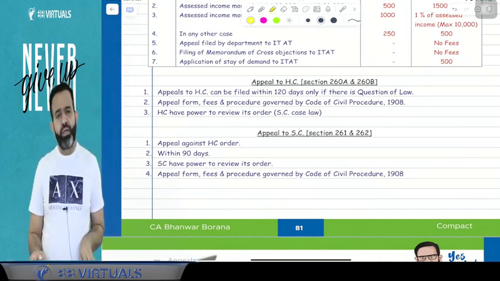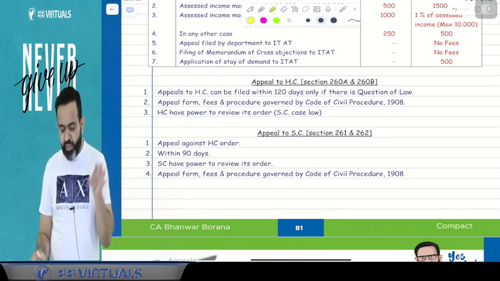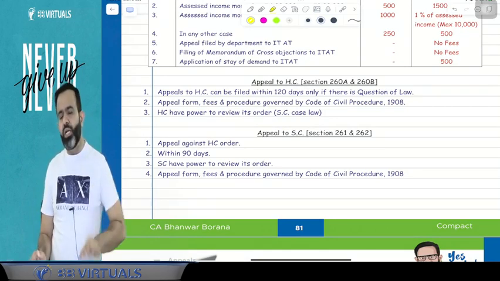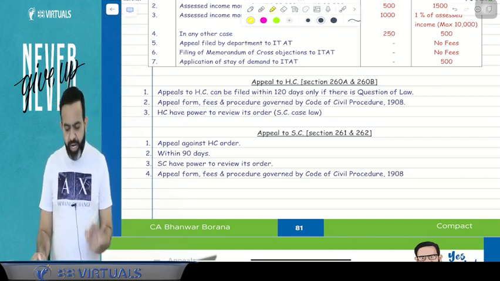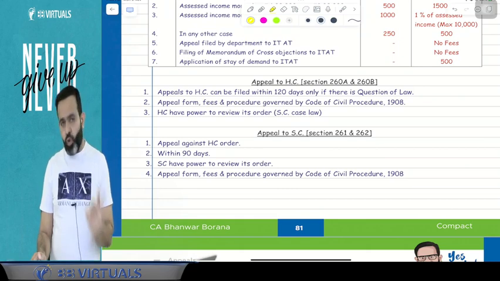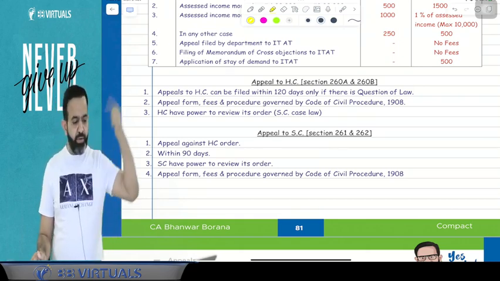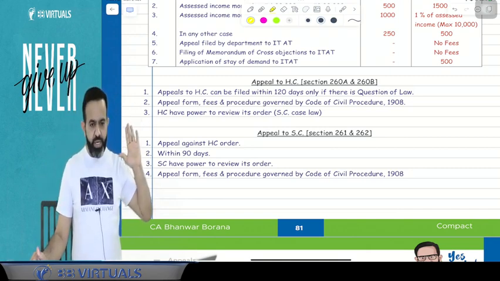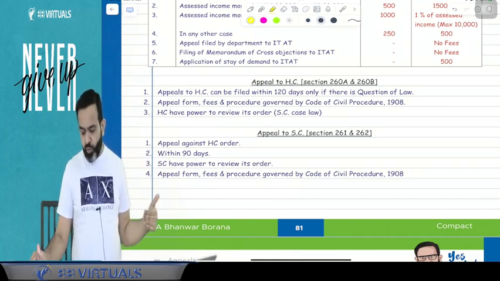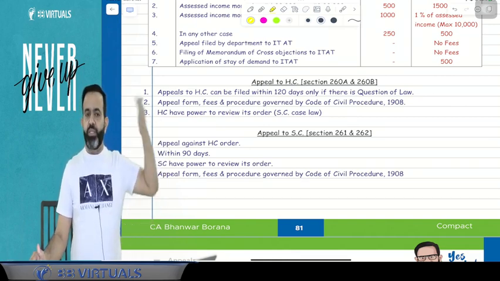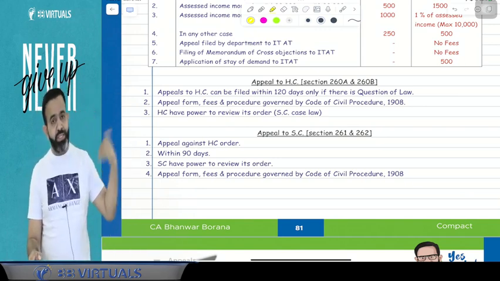Next is the High Court appeal. Guys, the High Court appeal will be filed when you receive the order of the ITAT. Then within 120 days you file the appeal to the High Court. But a High Court appeal is possible only if there is a question of law. The appeal form, fees and procedure are governed by the Civil Procedure Code 1908. The Supreme Court appeal you can file within 90 days when you receive the High Court order.